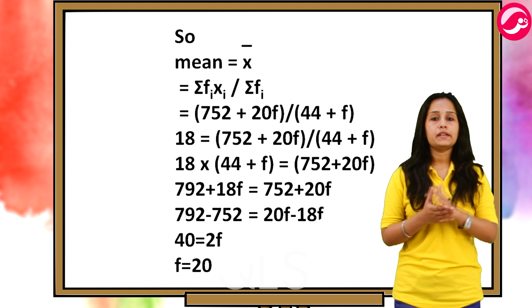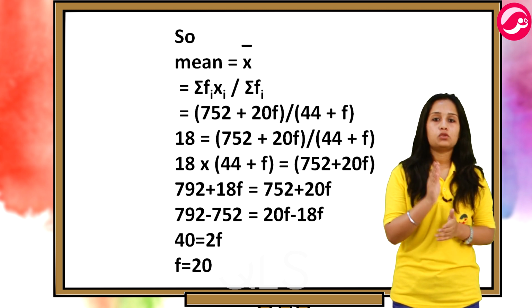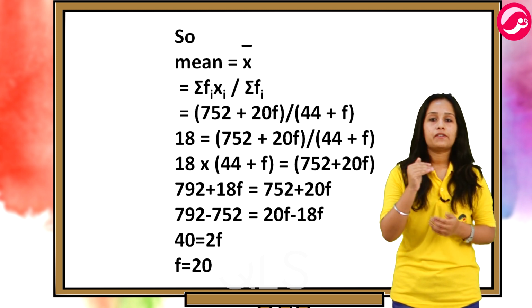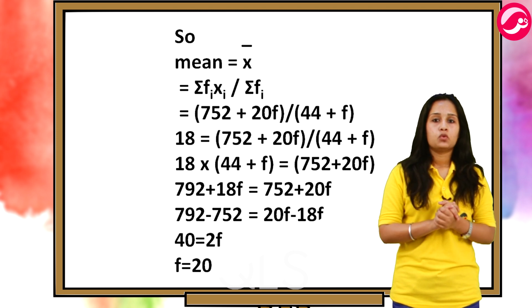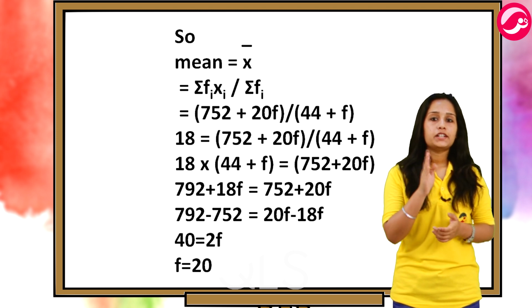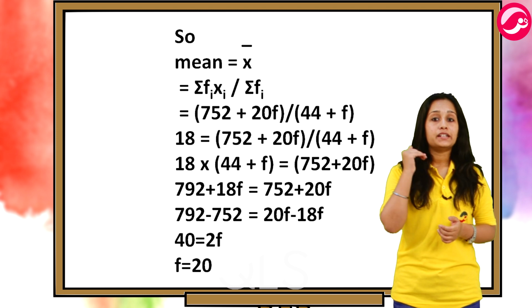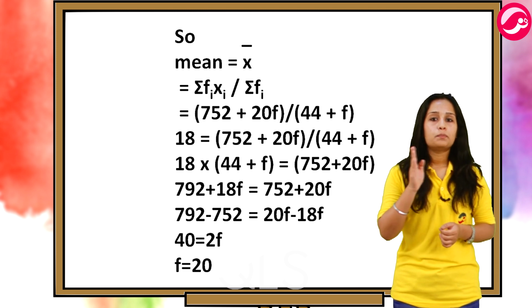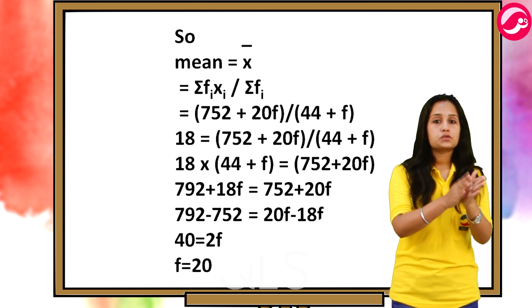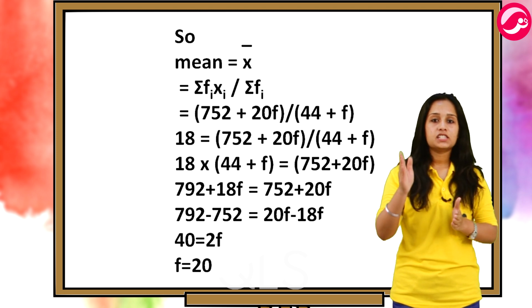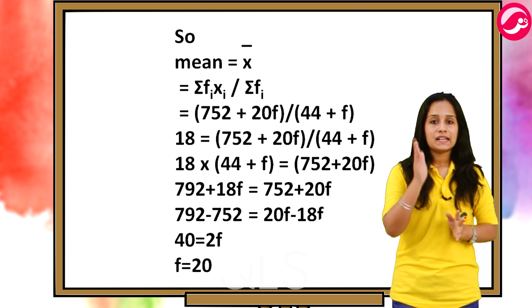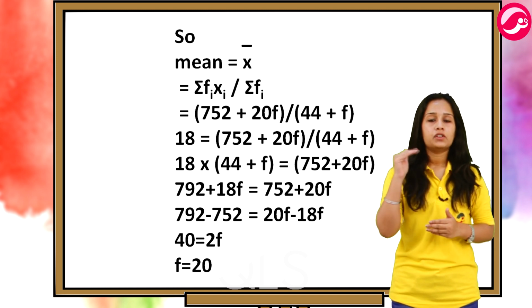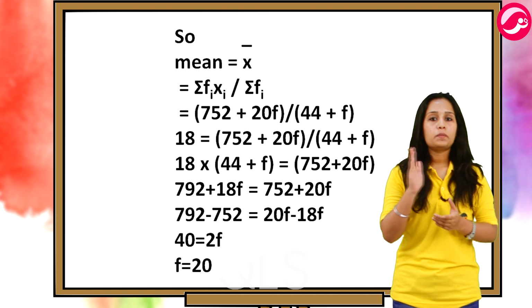So mean will be equal to x bar is equal to sigma fi xi divided by sigma fi, which is equal to 752 plus 20f divided by 44 plus f. So this will be equated to 18, since that was our midpoint, that is xi. So 18 equal to 752 plus 20f divided by 44 plus f.